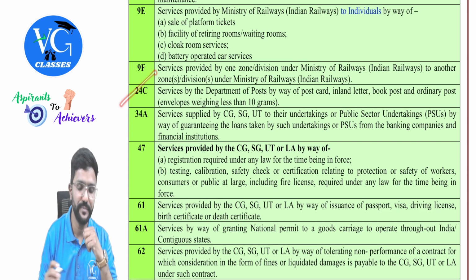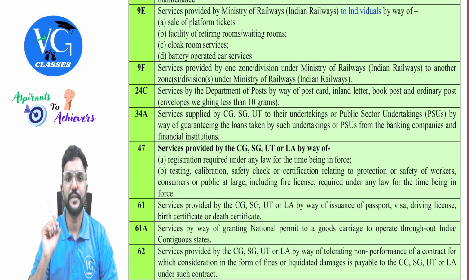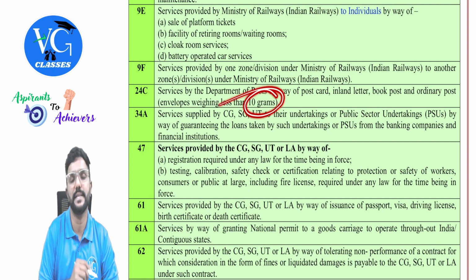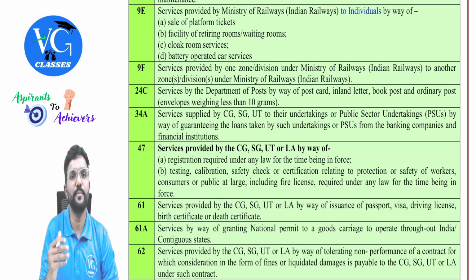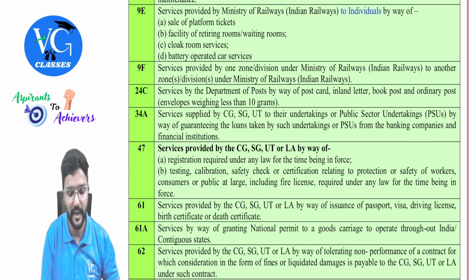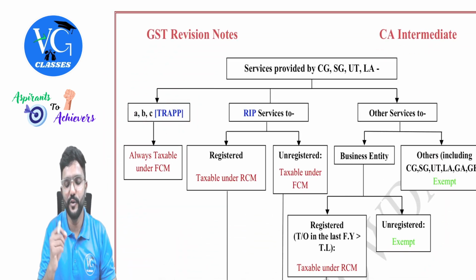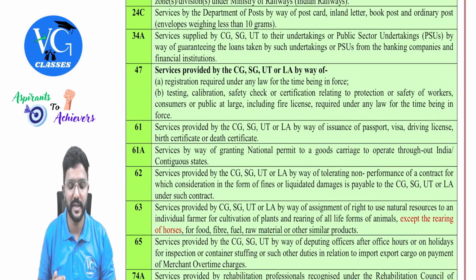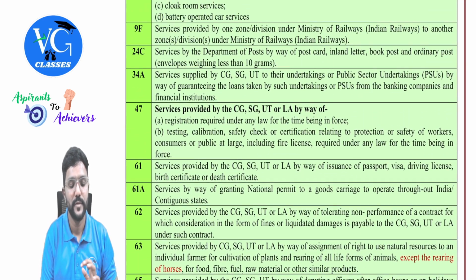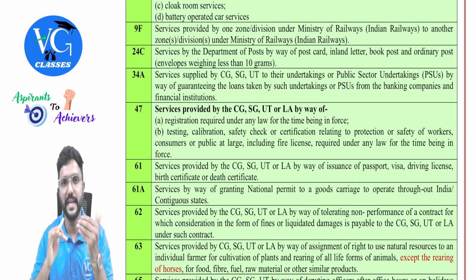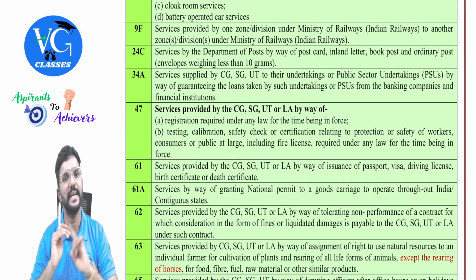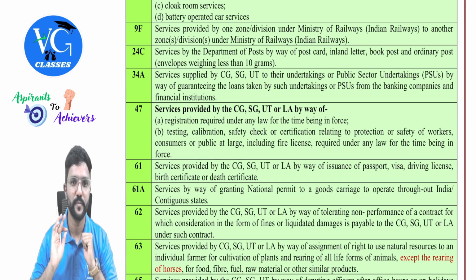Next, 24C. Services by the Department of Post by way of postcard, inland letter, book post, and ordinary post envelopes weighing less than 10 grams are exempt. Sir, what if it is speed post and all? It is taxable, guys. So please be careful. Postal is actually part of TRAPP also, but a few services provided by postal are exempt, guys, which we just covered in 24C. If it is any other service provided by the postal department, it is taxable under FCM.